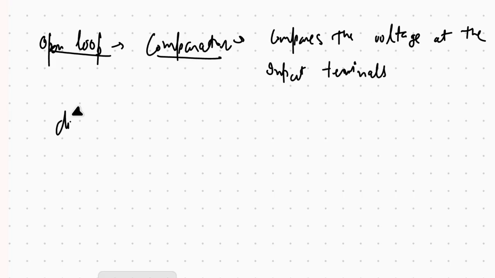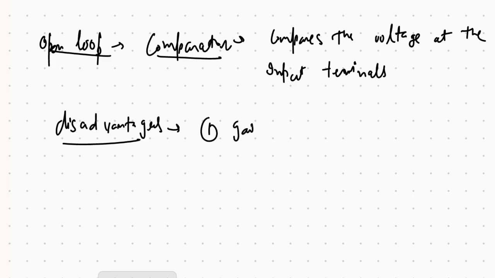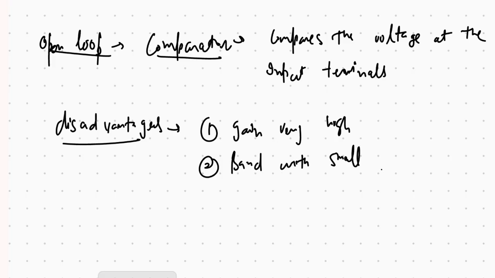This has many disadvantages. So we don't use open loop very often. We use closed loop for most operations, but we may use open loop for some things, but it has many disadvantages. The gain is very high. The second thing is bandwidth is very small, so it can only amplify a small range of frequencies.